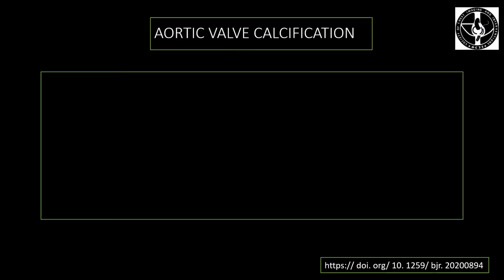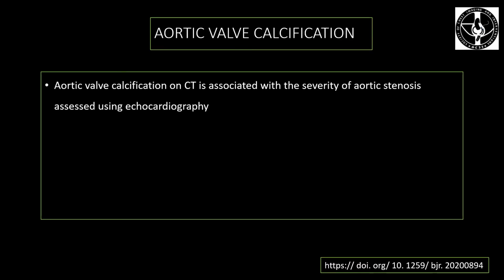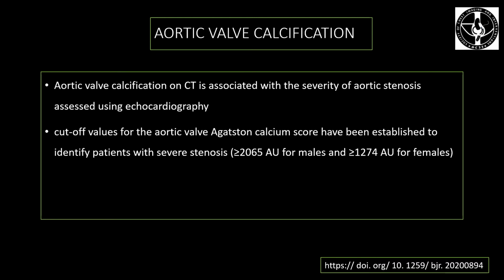As far as aortic valve calcifications are concerned, aortic valve calcification on CT is associated with severity of aortic stenosis as assessed using echocardiography. And cutoff values for aortic valve Agatston calcium score have been established to identify patients with severe stenosis.